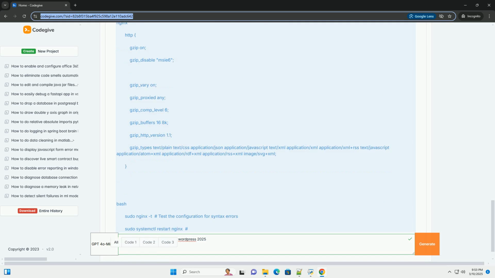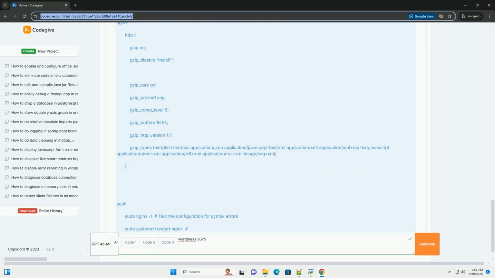3. Nginx configuration, Nginx servers. If your web server is Nginx, you'll need to modify the Nginx configuration file, nginx.conf, to enable Gzip compression. This is a more advanced approach, typically requiring SSH access to the server. Asterisk: accessing the nginx.conf file.